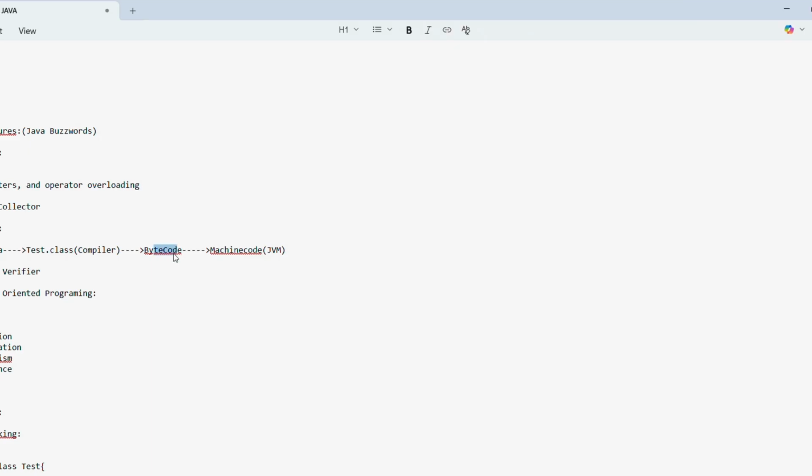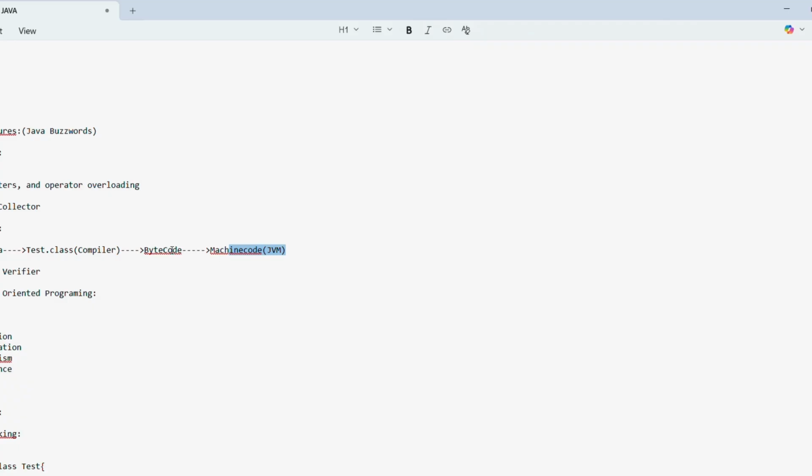This test.class contains bytecode, and then the bytecode should be converted into machine code. Here, JVM is responsible for converting bytecode into machine-supported language, while the compiler converts Java code to bytecode. First, JVM checks whether the bytecode was generated by a compiler, or by a hacker to hack my system or spread some malware.